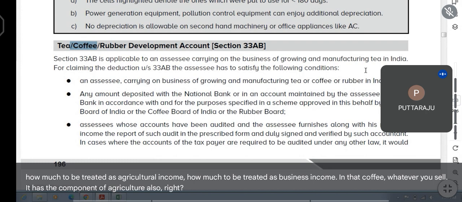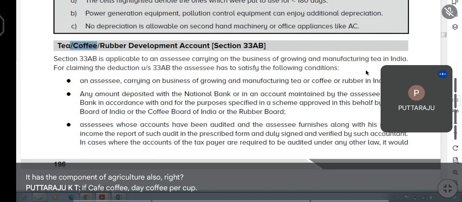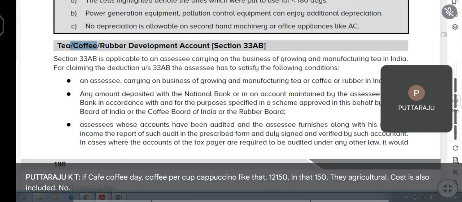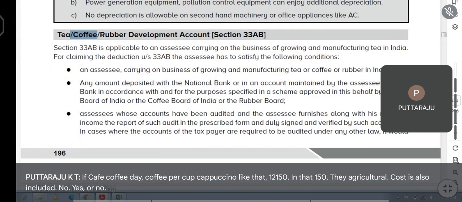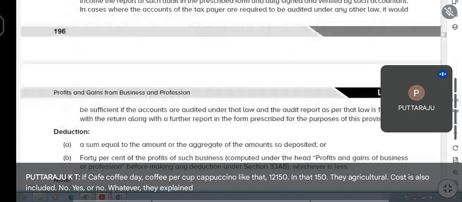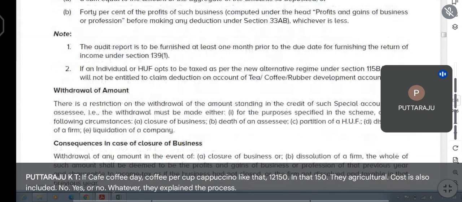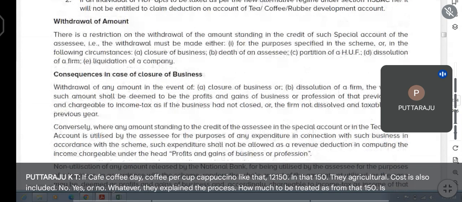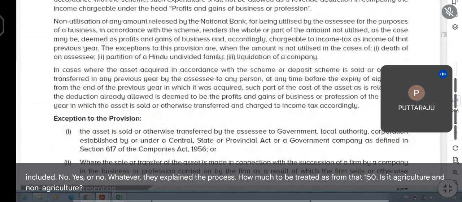If Cafe Coffee Day coffee per cup, cappuccino like that 120, 150, in that 150, the agricultural cost is also included, no? Yes or no? Whatever I explained the process, how much to be treated from that 150 as agriculture and non-agriculture?